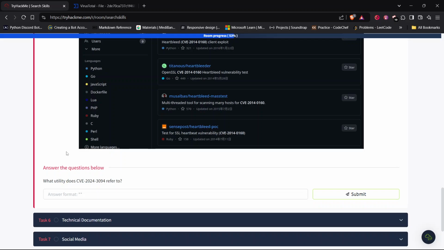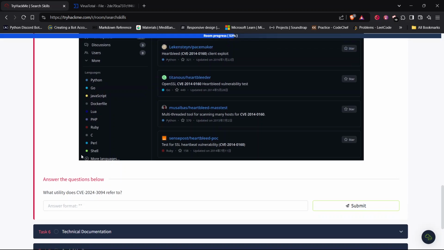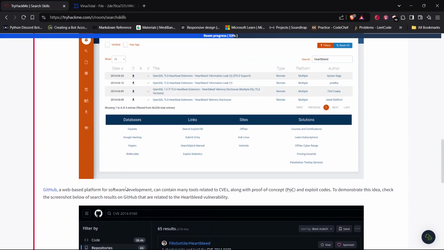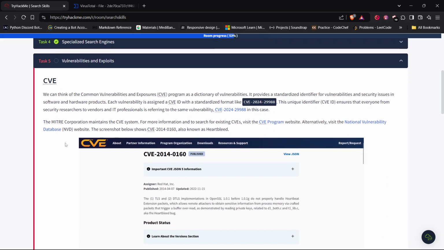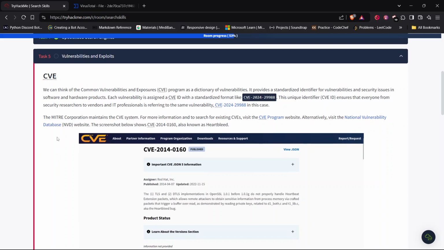Okay, now let's answer the question. What utility does CVE-2024-3094 refer to? To find out, we have to go to the CVE website. Let's go there. We can actually go into the National Vulnerability Database to identify the CVE information.